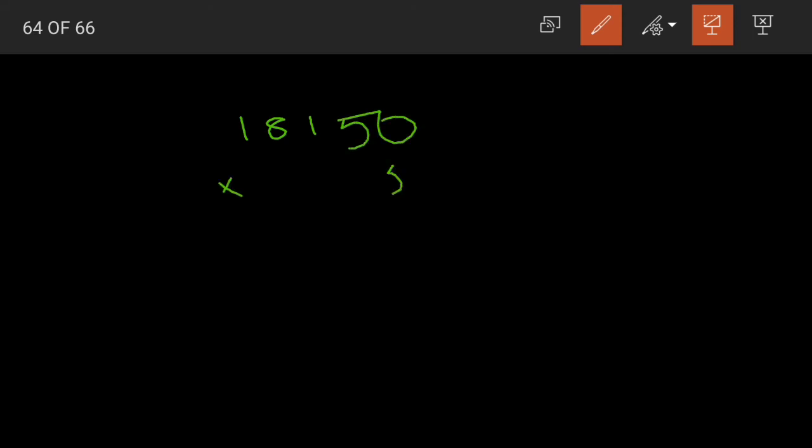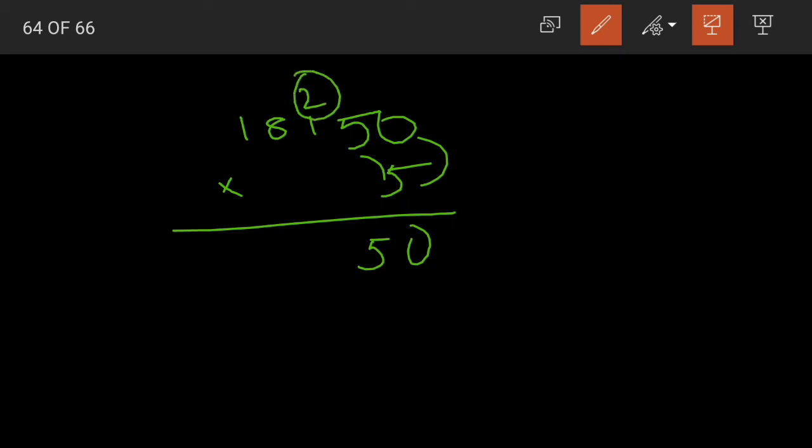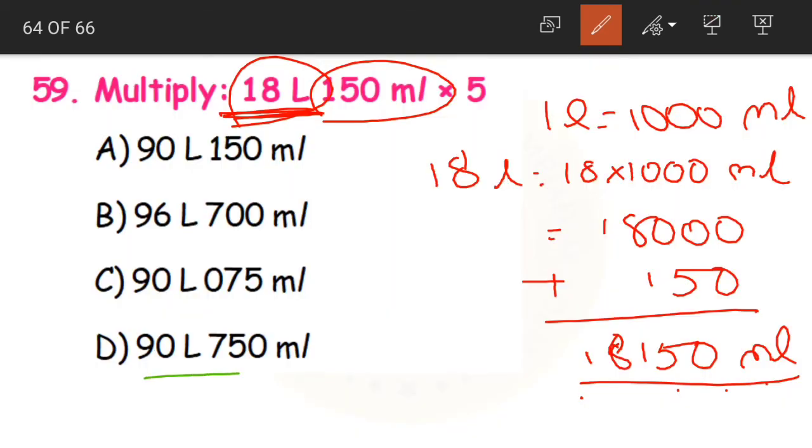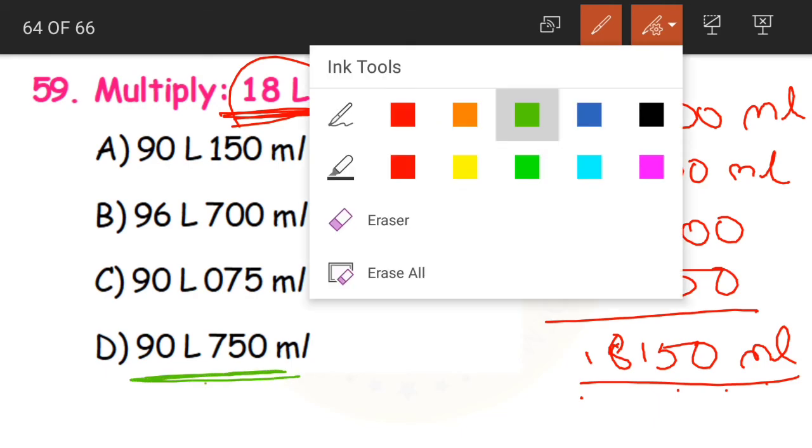18150 into 5. 5 zeros are 0, 5 5s are 25, 2 carried, 5 1s are 5 plus 2 7, 5 8s are 40, 4 carried, 5 1s are 5 plus 4 9, 90,750. So 90,750, that is option D. Yes or no?